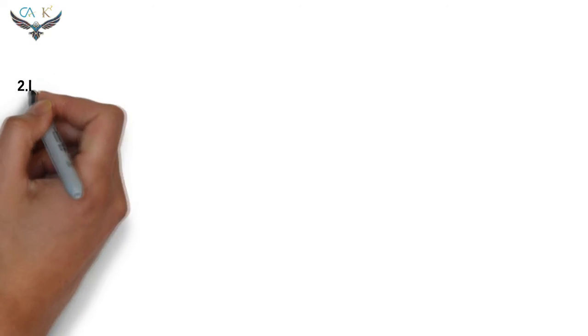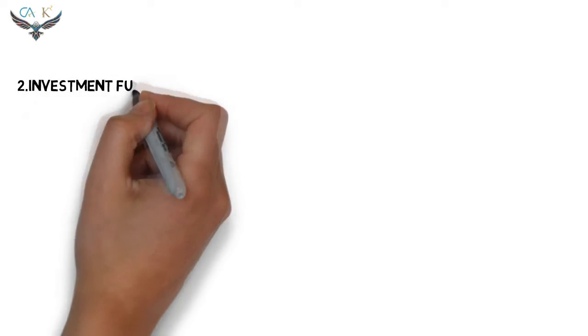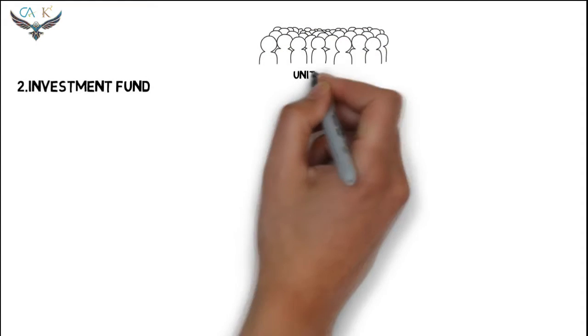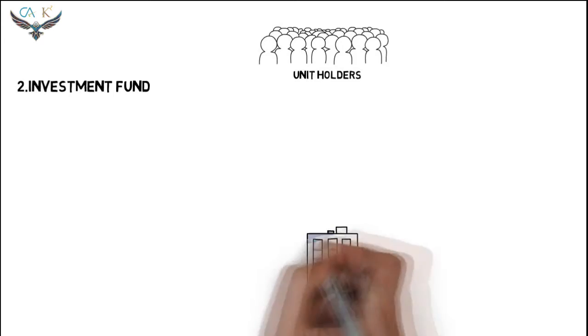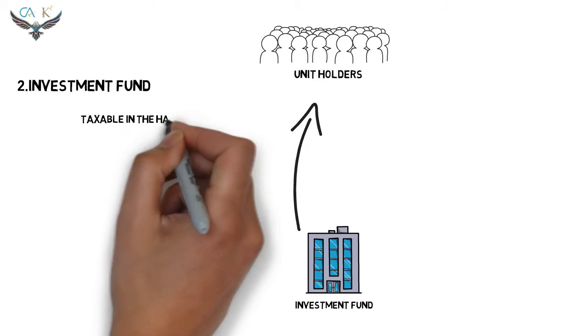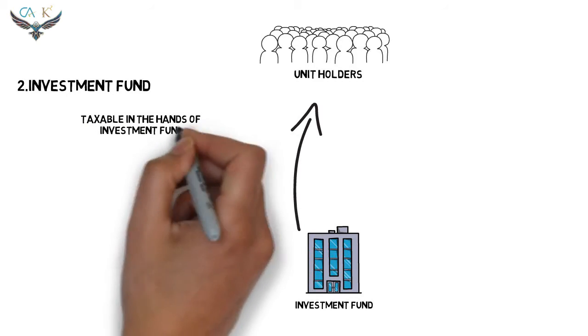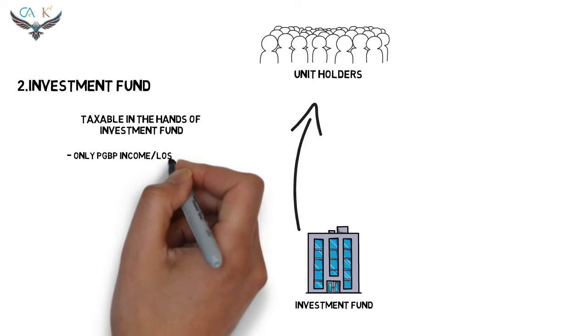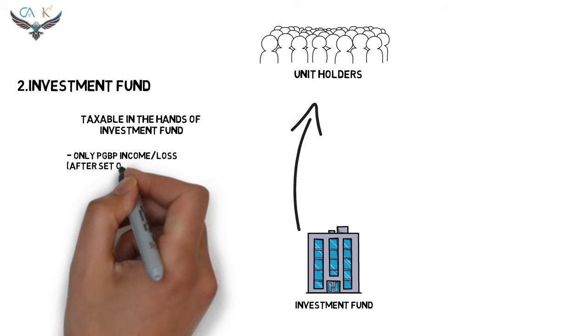Okay guys, now let's see the tax implication in respect of the investment funds. Okay, now let's see the tax implication in the hands of the unit holders and the investment funds. Firstly, we will see the tax implication in the hands of the investment funds. Only the PGBP income after the set-off is taxable in the hands of the investment funds.